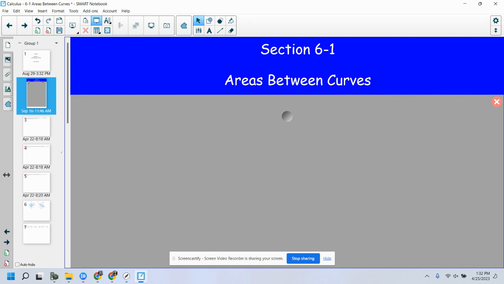If you choose to pick up here and take Calc 2, you will probably get into the rest of Chapter 6. They will probably start fresh and maybe review some of Chapter 5 as well. But Section 6.1 is all about areas between two curves, and how to use integration to find the area between two curves.